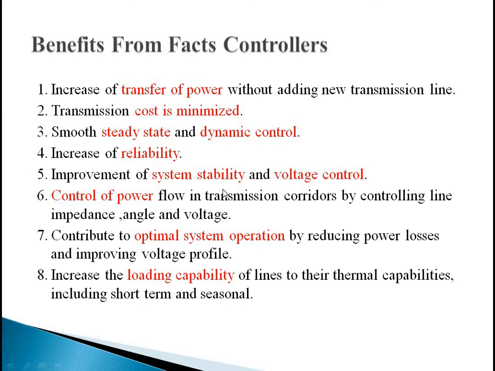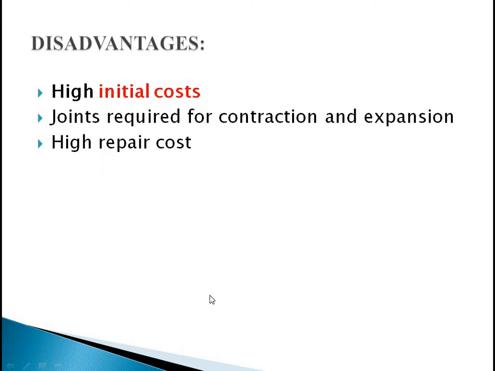Improvement of system stability and voltage control. Control of power in transmission corridors by controlling parameters like line impedance, angle and voltage, so contributing to optimal system operation. That means we can operate economically by reducing power losses and improving the voltage profile. Increase the loading capability of lines to their thermal capabilities, including short term or seasonal. So these are some benefits, and of course we have some disadvantages also.